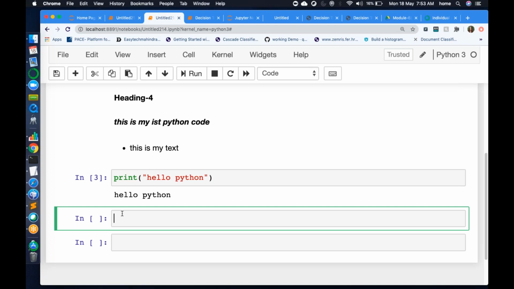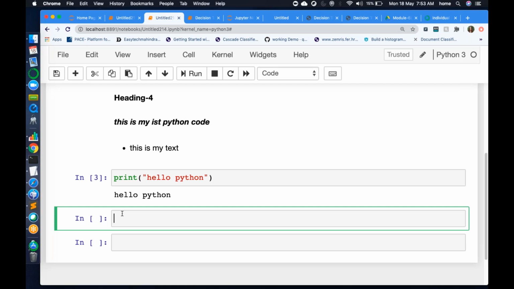And then we have seen the different modes: code mode, markdown mode, and heading mode. In code mode, we can write Python code. In markdown, we can write text. And in heading, we can give any heading. The shortcut for heading is escape and then 1, 2, 3, 4, 5, 6. The number will tell you the heading size. 1 is first heading, 2 is second heading, and all that. So all these things we have covered today.